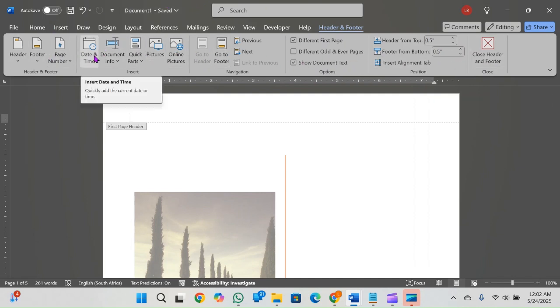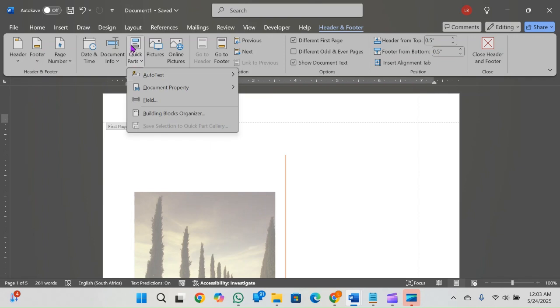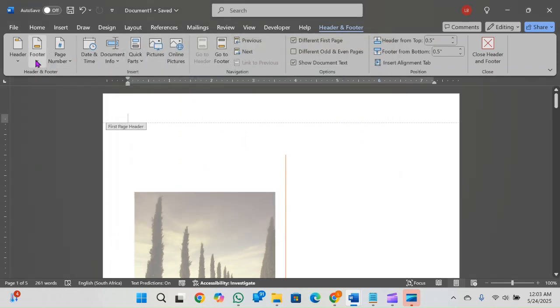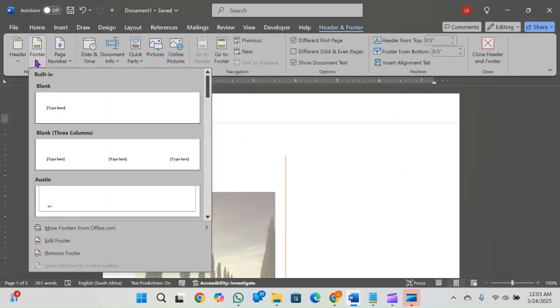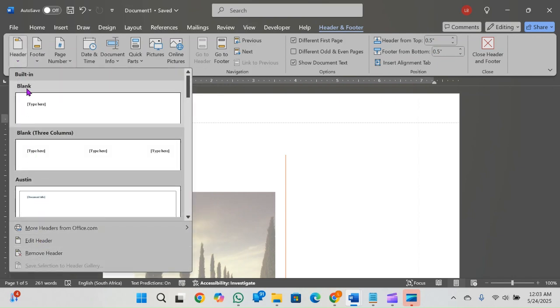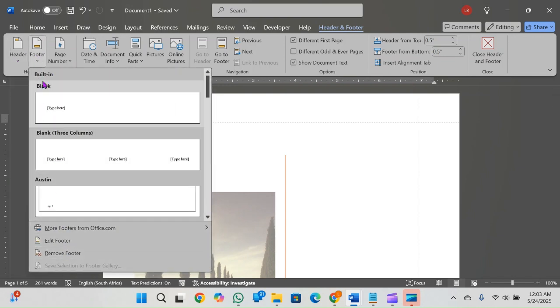You can add a date, document information, auto text, fields, even pictures, whatever the case may be. You can adjust your header and footer. You can have built-in header and footer columns here in the footer or in the header as well. Okay, so just be aware of that.